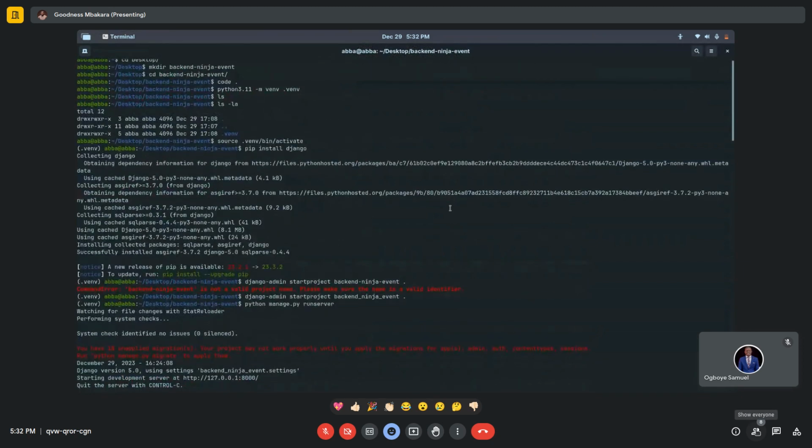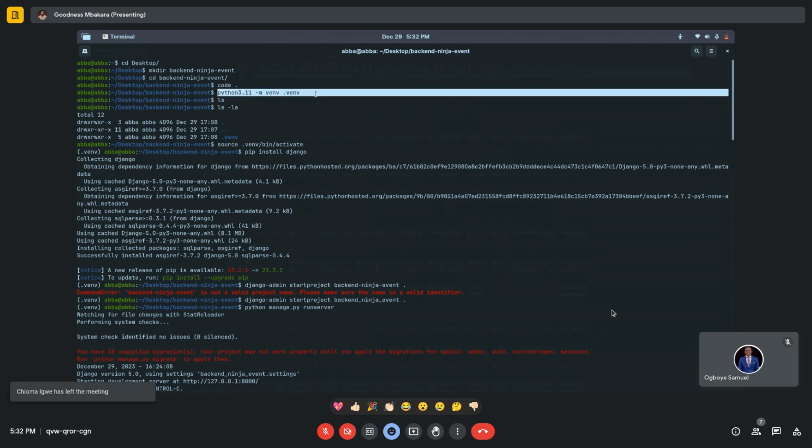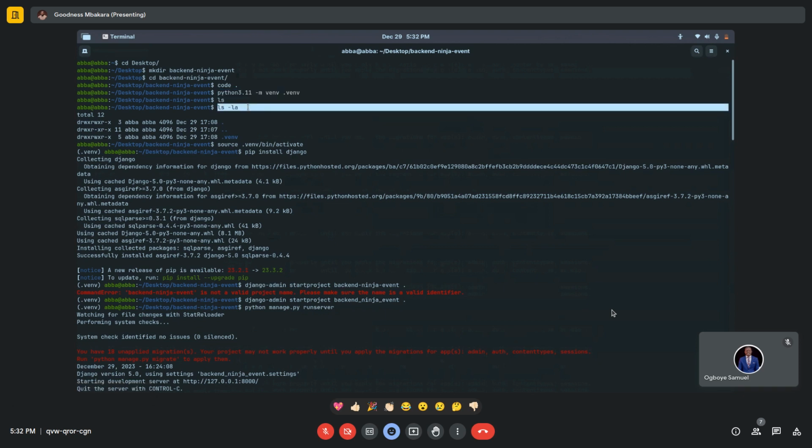All right, so back up. The first thing we did was create a new directory, and then we entered that directory and opened VS Code on that directory. Then we started a new virtual environment, and then we confirmed the virtual environment actually exists.